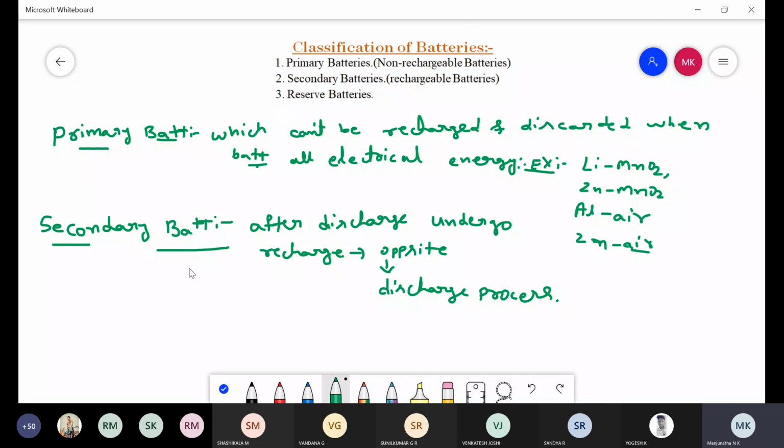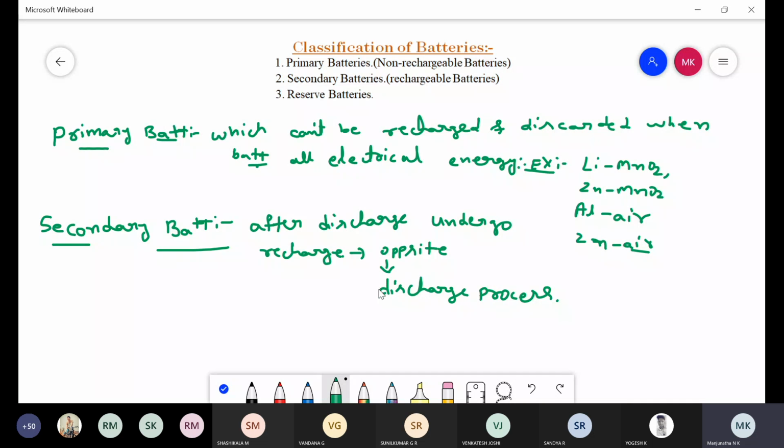See, in the case of a rechargeable battery, once the battery converts whatever chemical energy is present inside the cell into electrical energy, after complete conversion, we put these batteries into a recharging process. During the recharging process, the chemical energy present previously is regenerated by using electrical energy.